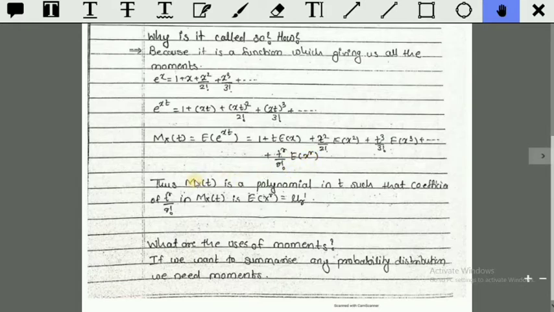Thus the MGF is a polynomial in t such that the coefficient of t raised to r upon r factorial in M_x(t) is expectation of x raised to r, which is mu r prime. Mu r prime is the raw moment.